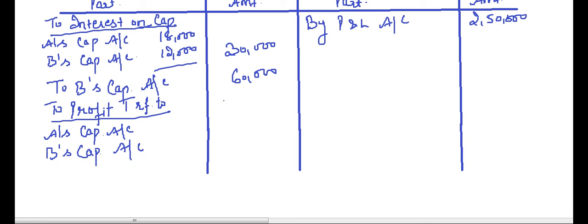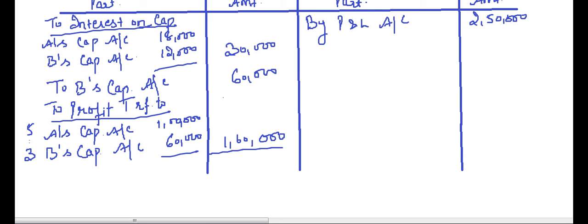So what is the profit we are left with? It is 1,60,000, and they have decided to share the profits in the ratio of 5:3. Then A's share comes to 1 lakh and B's share comes to 60,000. Total is 1,60,000. So this closes our profit and loss appropriation account.